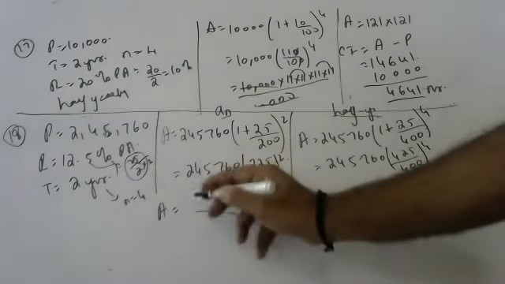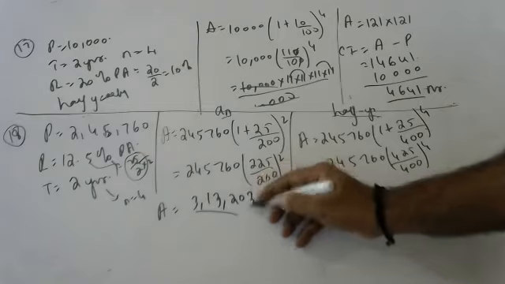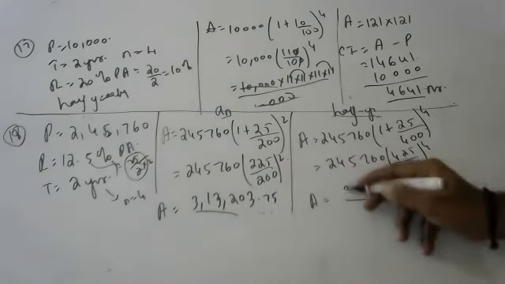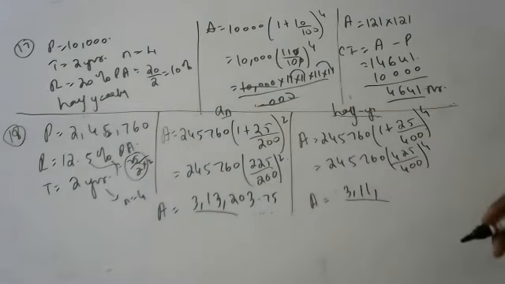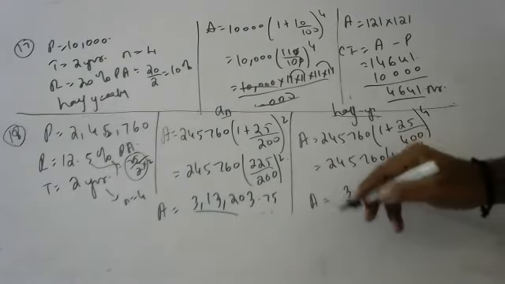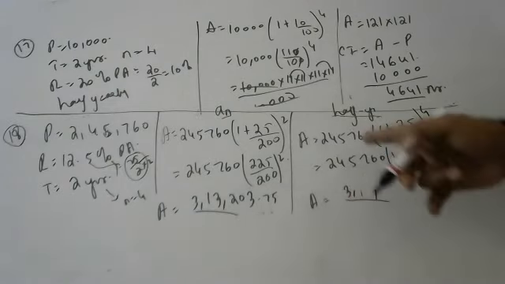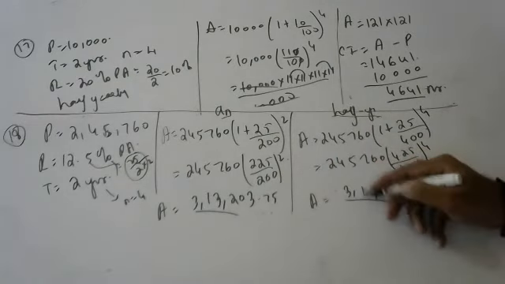3,13,203.75. Here 0.75. Okay. Here 3 lakhs 11,000. Oh, sorry, sir. What I said in annually should be in half yearly, sir. This is annually. This is half yearly.